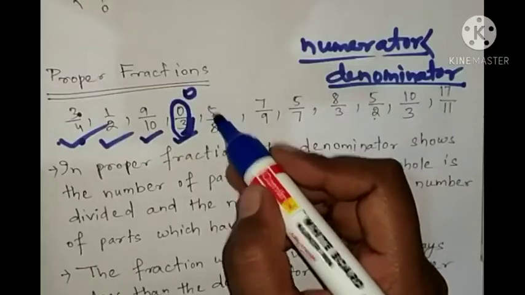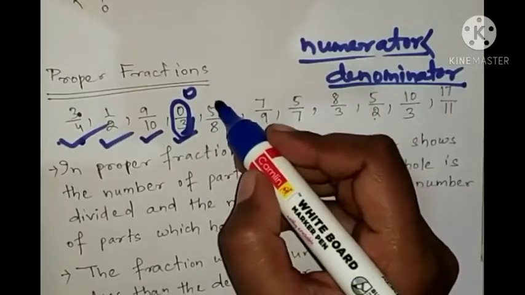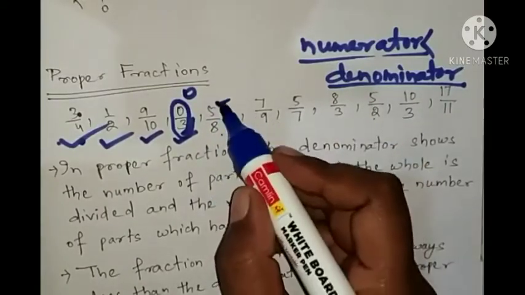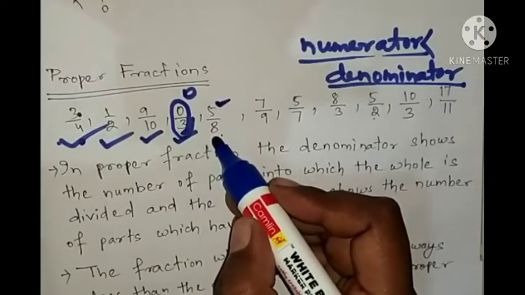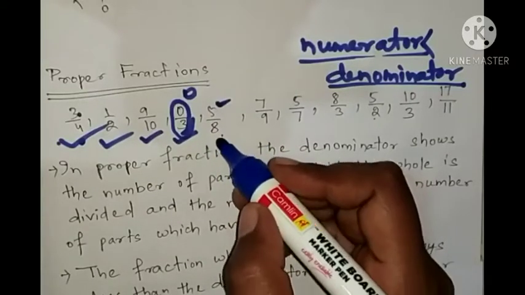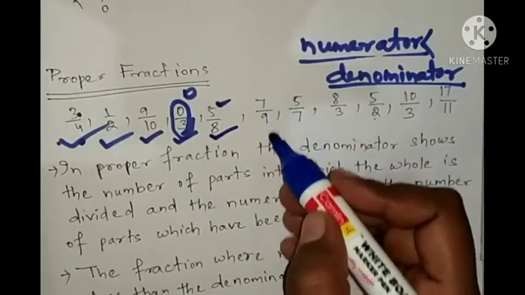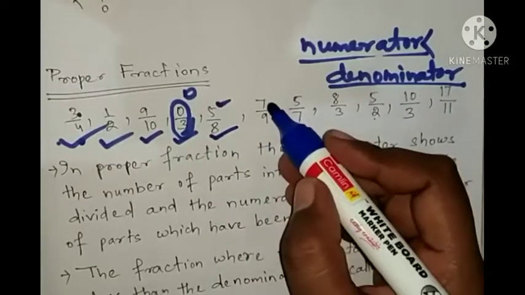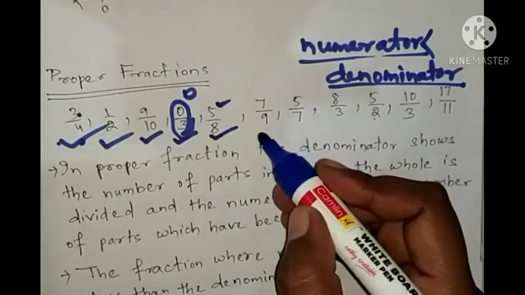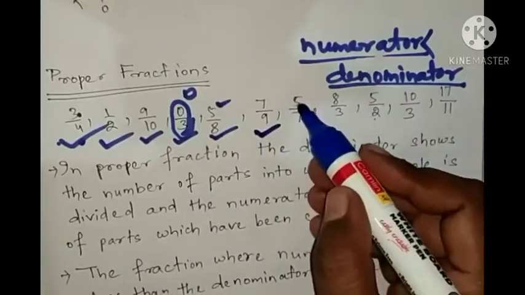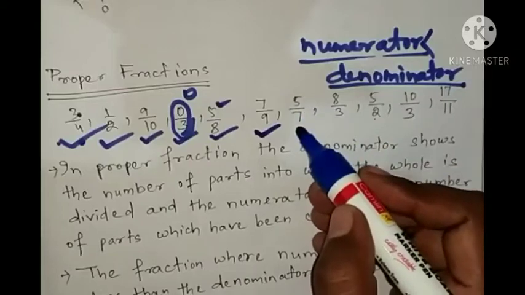Okay. Then 5/8. Look at here. 5 is less than 8, means numerator is less than denominator. That's why it is a proper fraction. 7/9. Look at here. 7 is less than 9, means numerator is less than denominator. This is also a proper fraction. 5 by 7, 5 is less than 7.